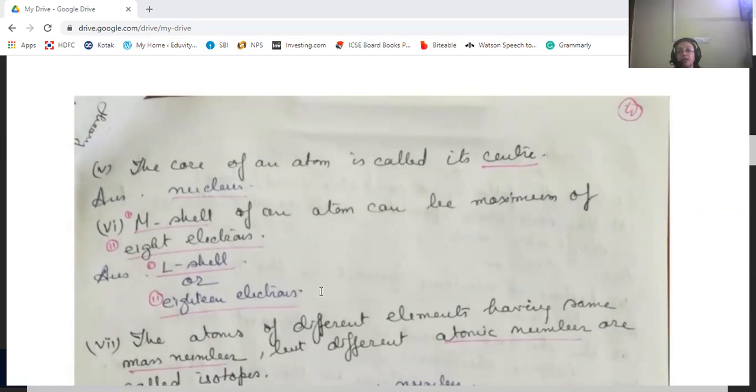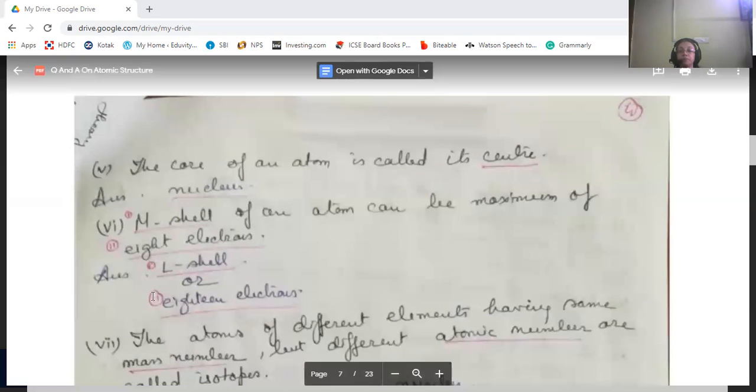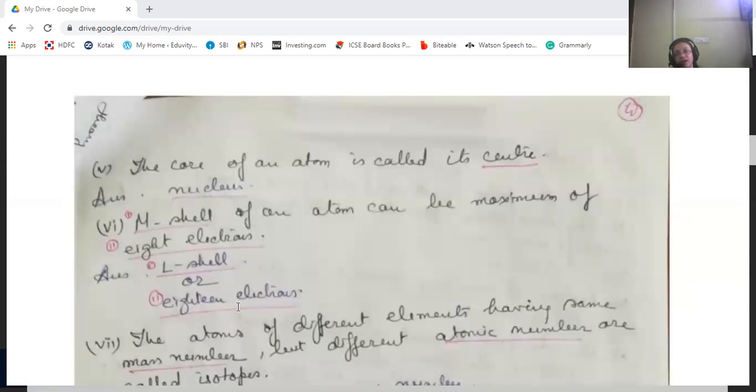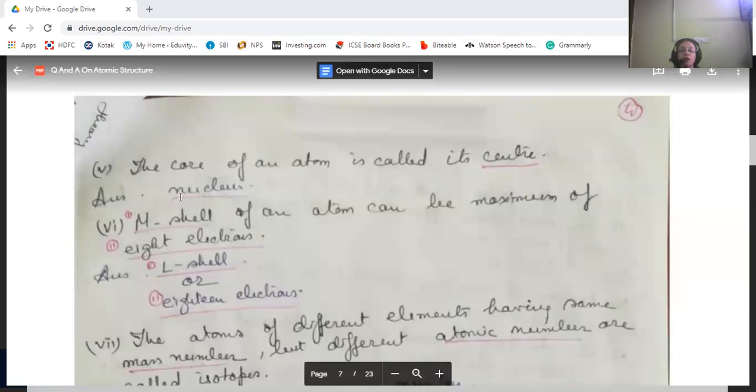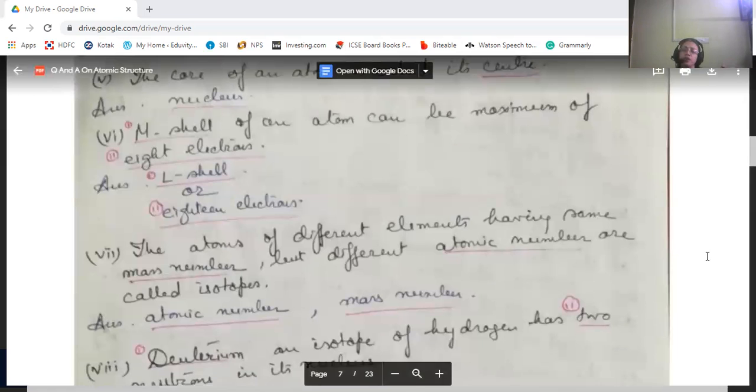The M shell of an atom can have a maximum of 8 electrons. No, the M shell has 18 electrons, or you can say the L shell has 8 electrons. So you can write the correction in both ways: the L shell will have 8 electrons, or the M shell will have 18 electrons.